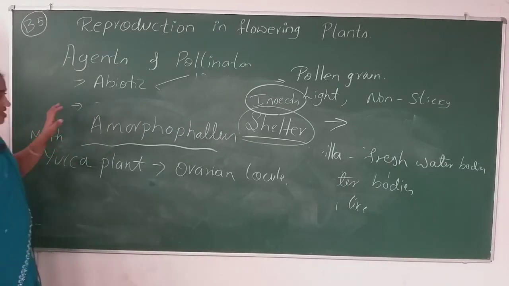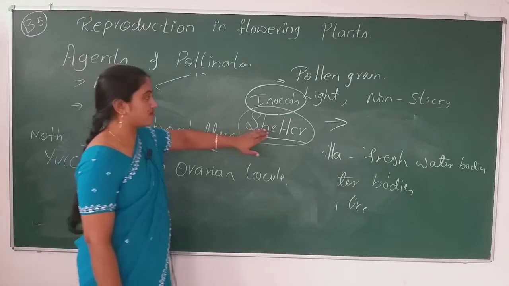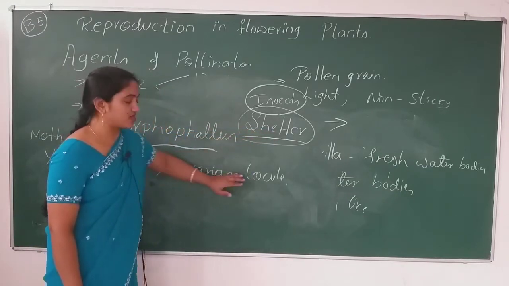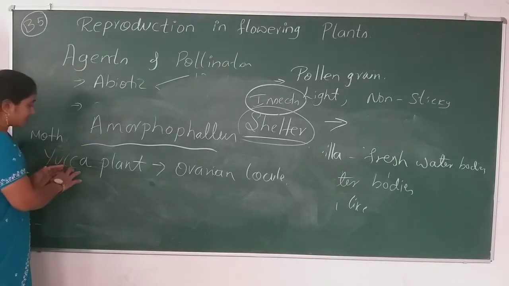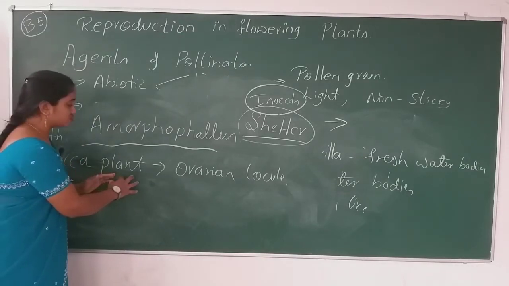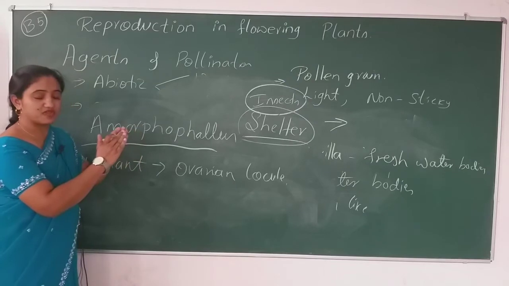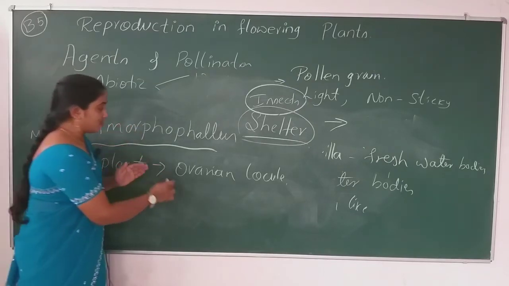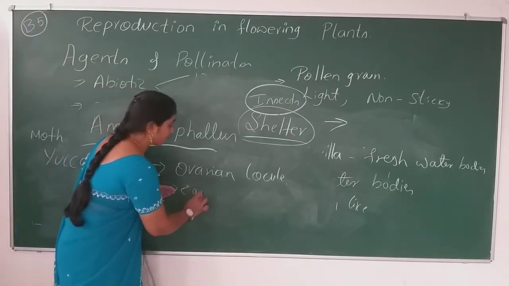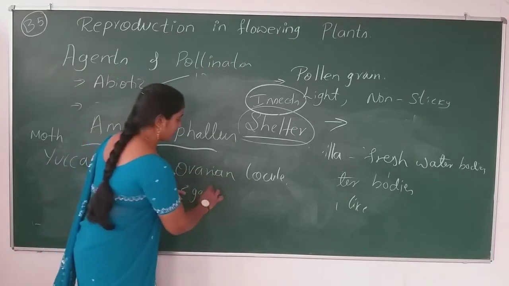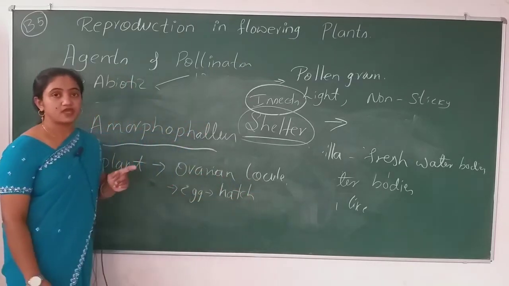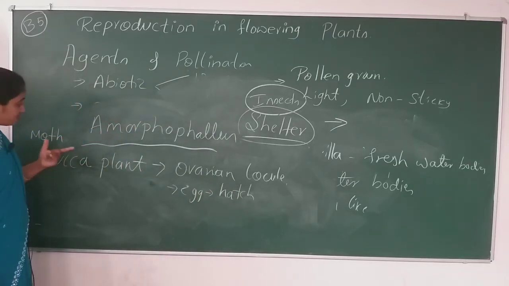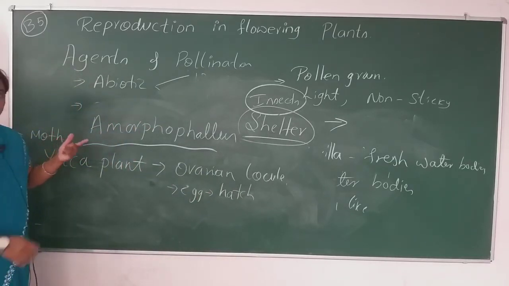Yes, the moth lays the eggs in the ovary locule of the yucca plant, and when this yucca plant comes to become a seed, the eggs present in the locule will hatch and leave the place. Remember that also. And this is a type of pollination.